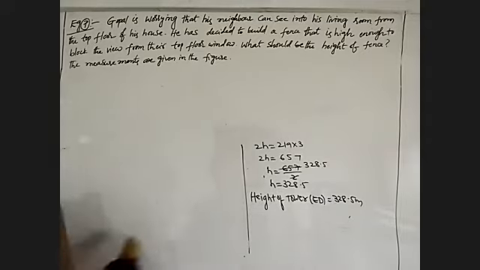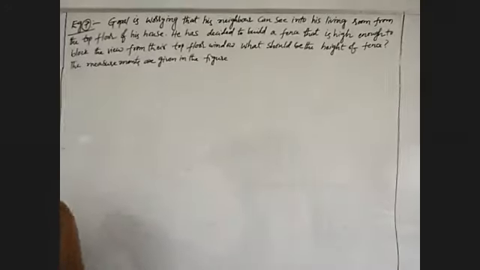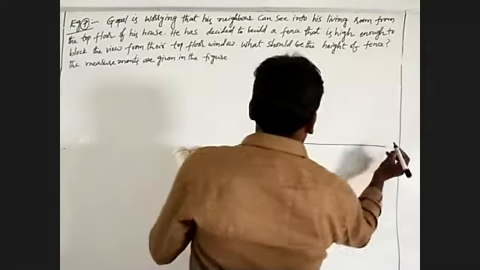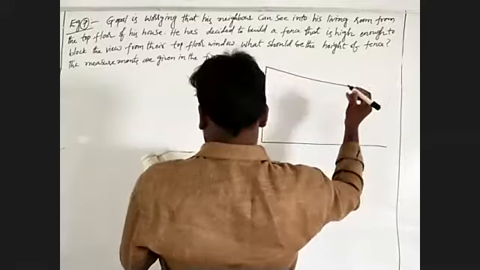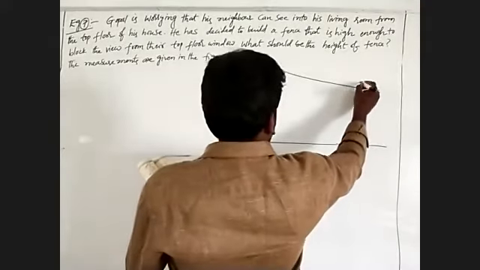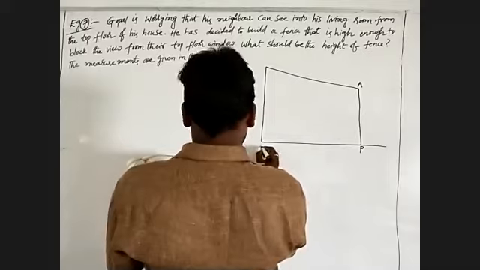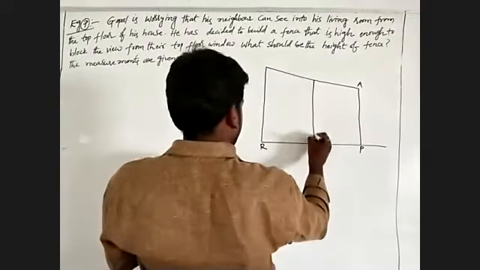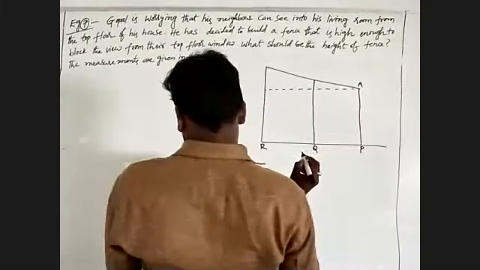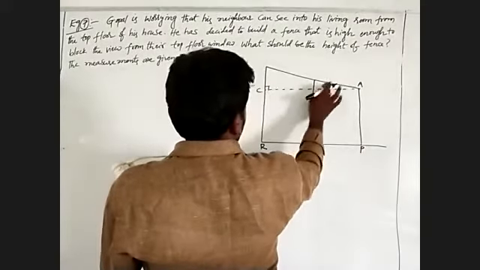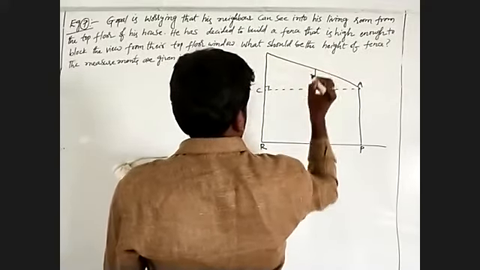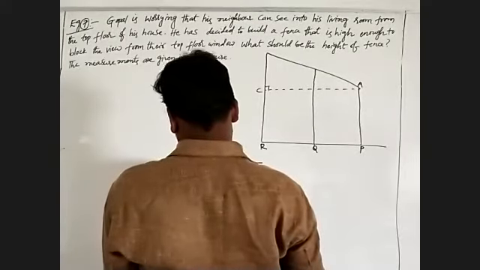I will draw the figure. This is P, this is A, this is R. I will draw a perpendicular to this and name it Q. This is C. This is 12 meters.